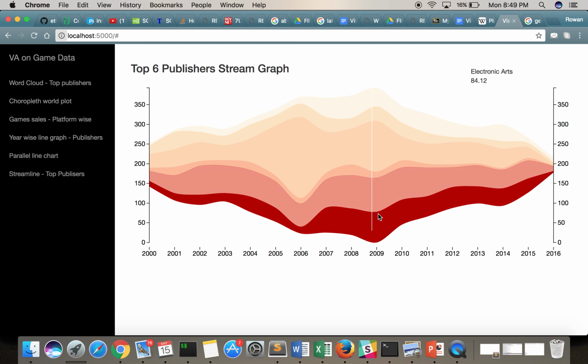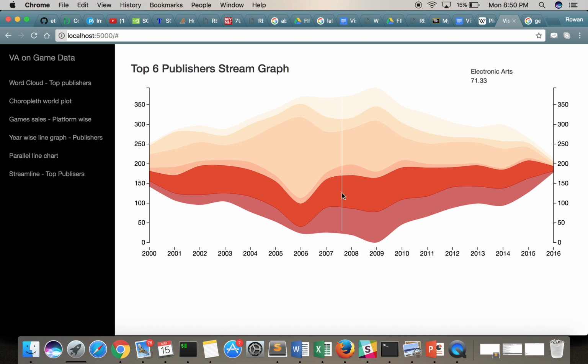You see a quite wide mark over here, wide area over here. One of the main reasons for this is it released Call of Duty Black Ops, which was really game changing for Activision, because it was one of the game changing shooter games that is still loved by the gaming universe, and it had a lot of game unit sales.